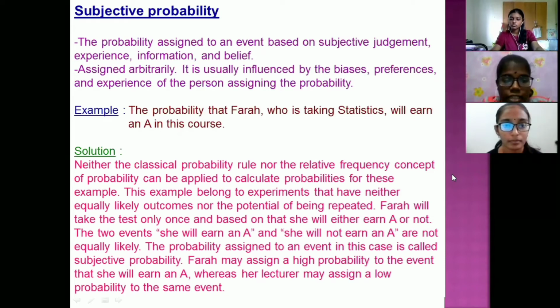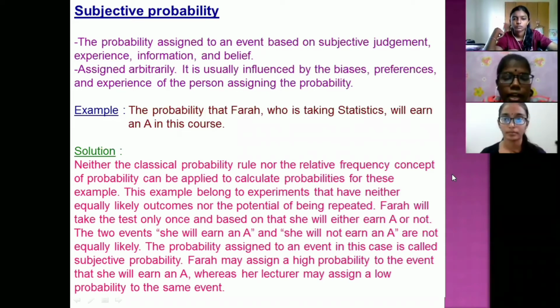The probability assigned to an event in this case is called subjective probability. Farah may assign a high probability to the event that she will earn an A, whereas her lecturer may assign a low probability to the same event.